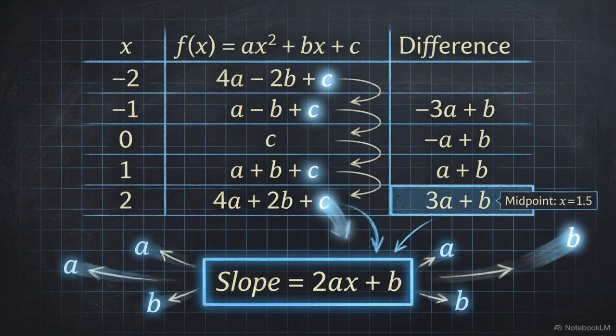This table expands that logic to the general quadratic equation, ax squared plus bx plus c. The output differences now become complex algebraic expressions. Notice the constant c. When calculating the actual difference between points, c subtracts away entirely. It only dictates the vertical starting position, so it has zero effect on the slope. By applying our midpoint geometry to the remaining variables, the algebra simplifies down to a single universal rule. The instantaneous slope of any quadratic curve is 2ax plus b.